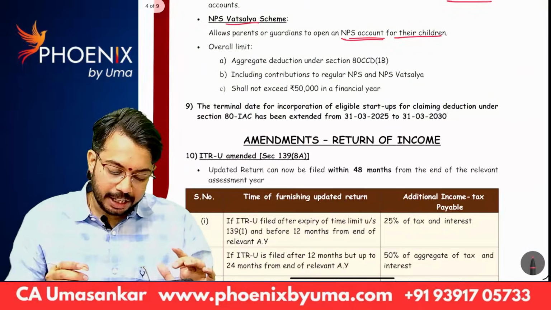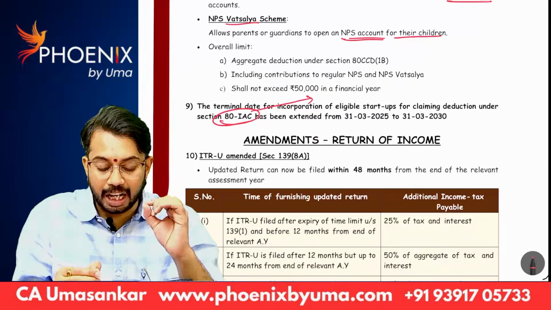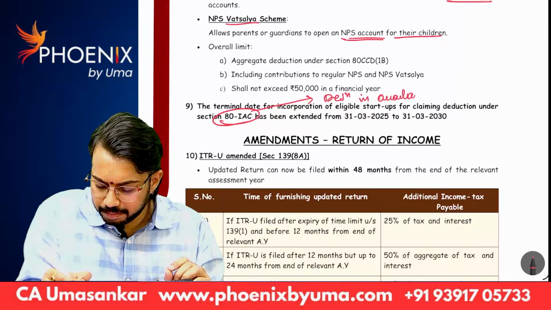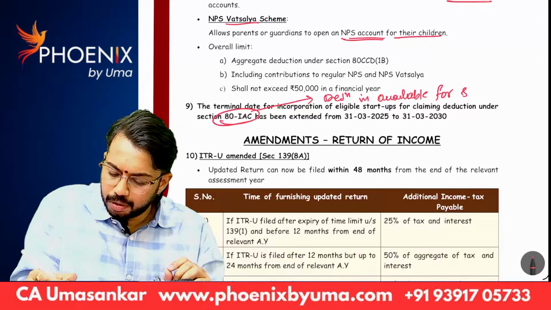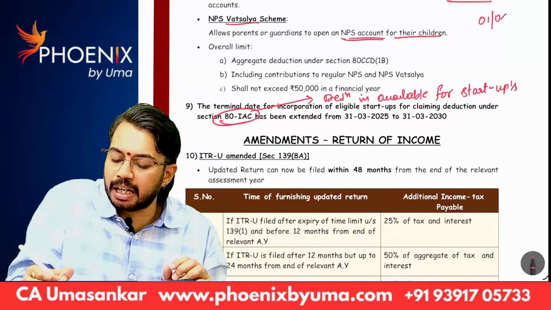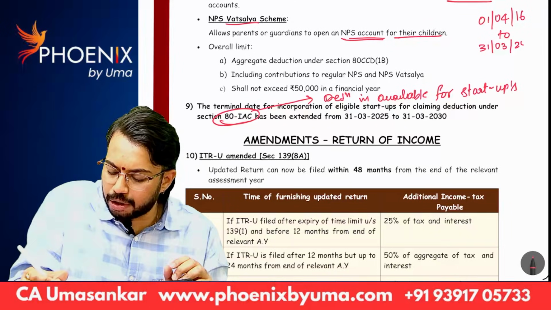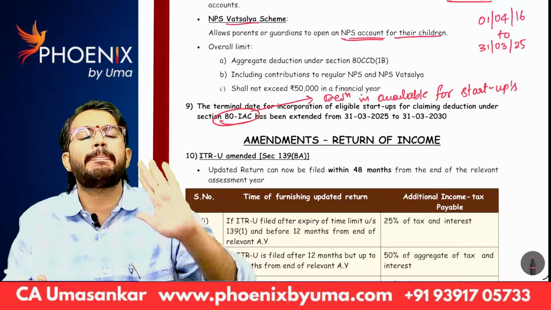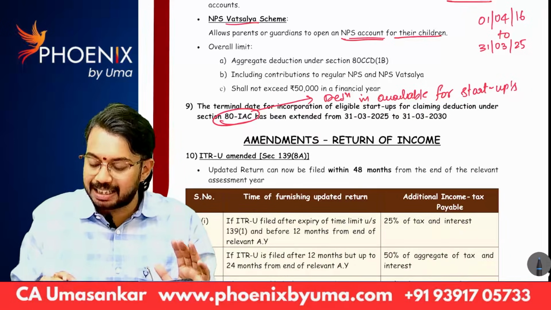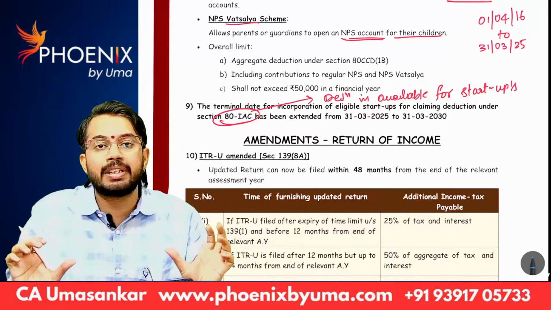Next, section 80 IAC. Generally, under this section, deduction is available for startups. If any startup is started between 1st April 2016 and 31st March 2025, then that startup is eligible for deduction under section 80 IAC. Now, the limit was enhanced. Earlier it was 10 years only, if you start a startup between 1st April 2016 and 31st March 2025.